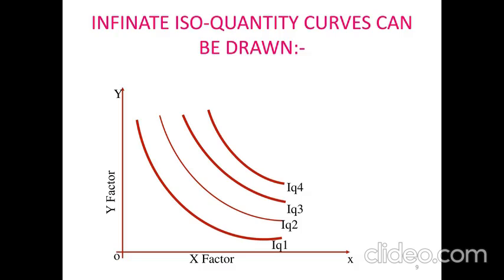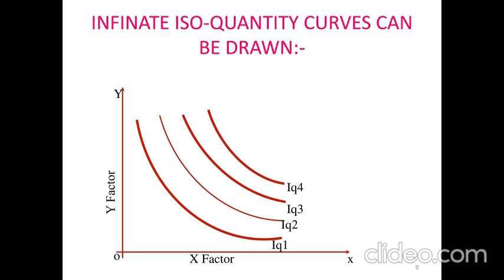In a particular graph, we can see a variety of iso-quants 1, 2, 3, 4, 5 like that. It is infinite. You can draw any number of curves based on two factors of production. A very important point to be noted here is the assumption that iso-quantity 1 should consist of two factors of production. Iso-quantity curve 2 also consists of two factors of production. You should not take any one factor.